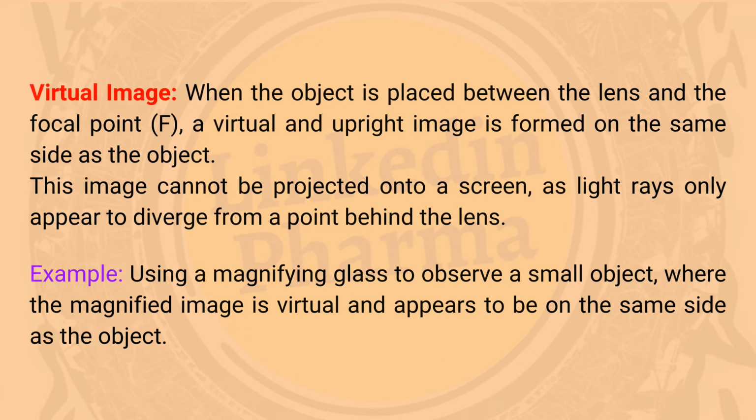Virtual image: when the object is placed between the lens and the focal point, f, a virtual and upright image is formed on the same side as the object. This image cannot be projected onto a screen, as light rays only appear to diverge from a point behind the lens. Example: using a magnifying glass to observe a small object, where the magnified image is virtual and appears to be on the same side as the object.